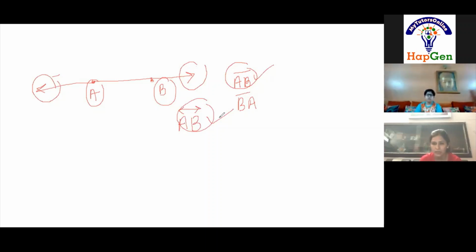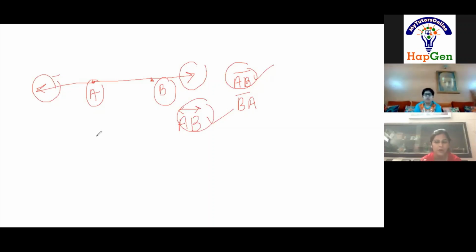Now Ishan will answer what do you mean by intersecting lines? Ma'am, lines that intersect at one point are known as intersecting lines. Okay. How many lines can intersect at a point? Ma'am, infinite. Very good. But at least how many lines do we require for intersection? Ma'am, 2. Only 2, not more than 2.